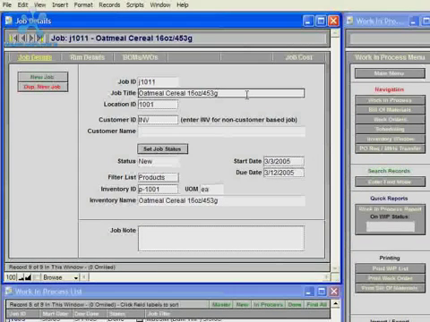And I should also mention it's a good idea to add to the job title the current date, because after you manufacture the same item many times, you'd want to have each job title unique in some way, and having a date is an easy identifier to keep the job titles unique and to know when that job was run.